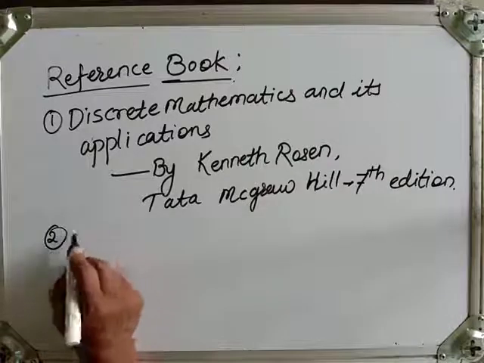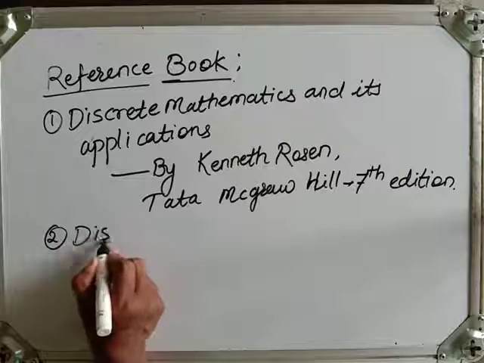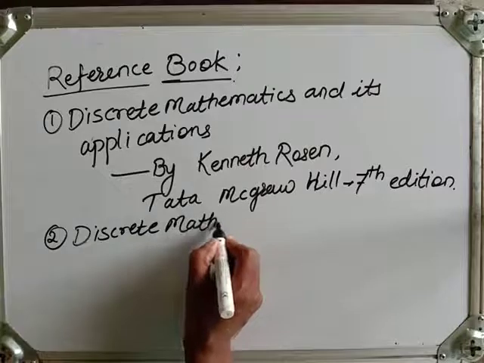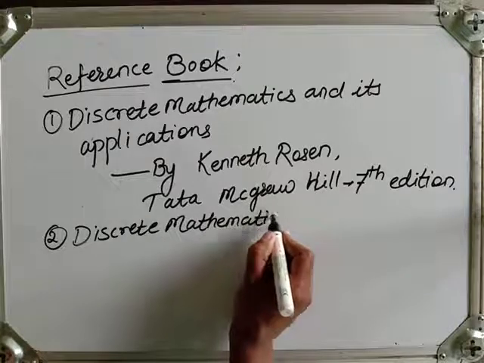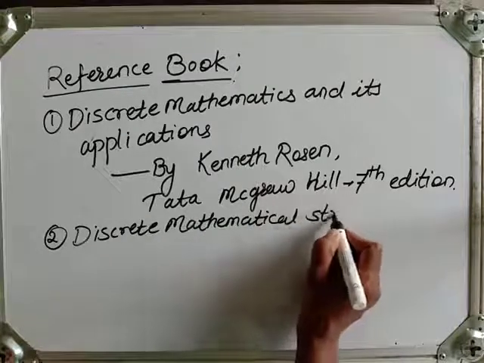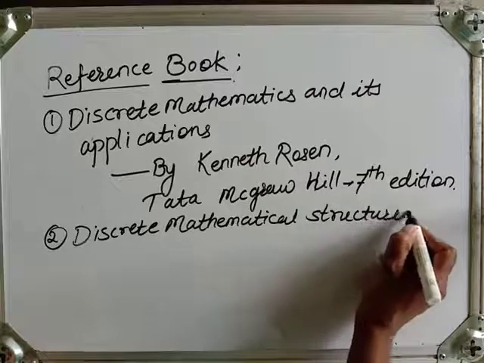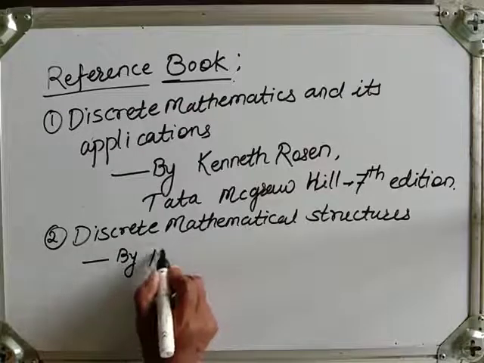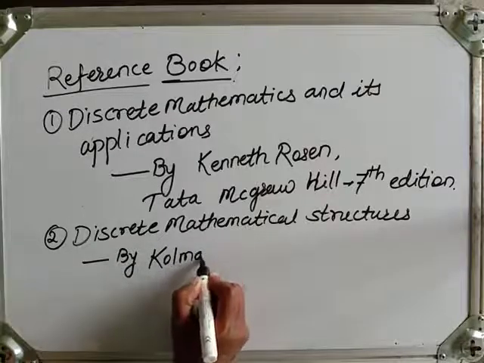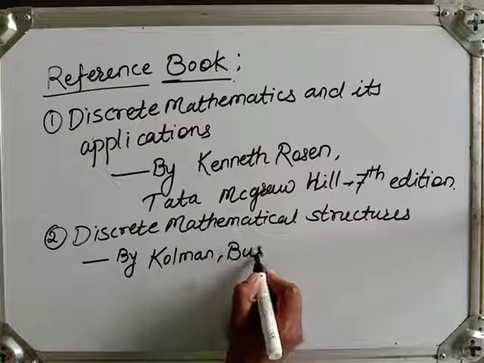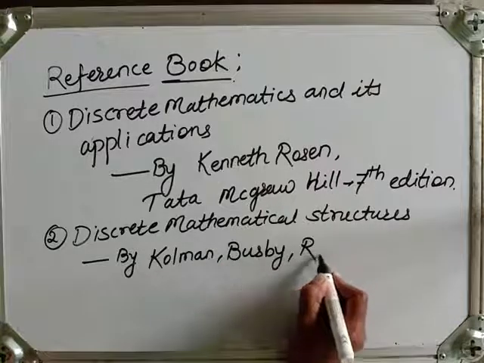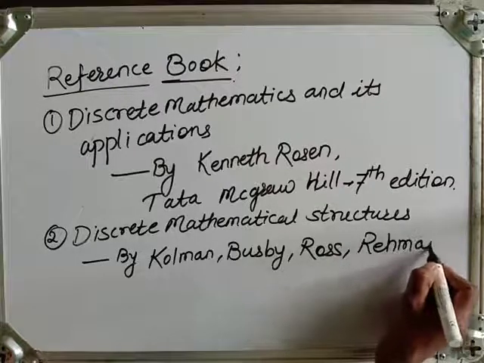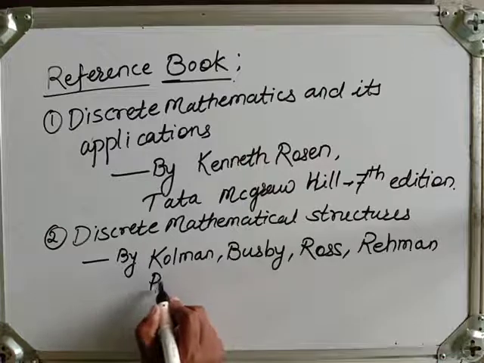The next book is Discrete Mathematical Structures by Kolman, Busby, Ross and Rahman, published by Prentice Hall.